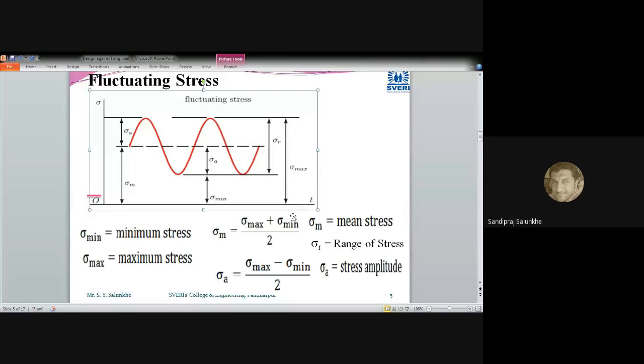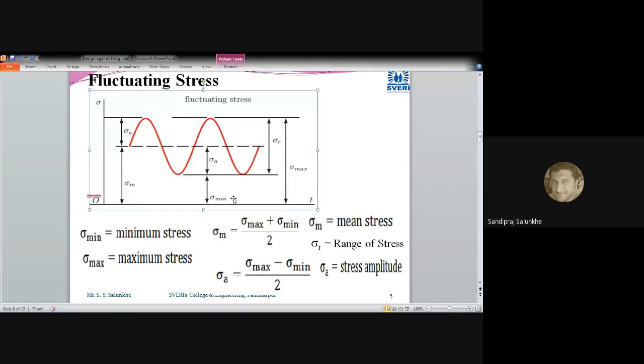So from this we can extract one more term, that is sigma r, that is the range of the stress. This range of stress may vary for the different types of stress which we have seen.